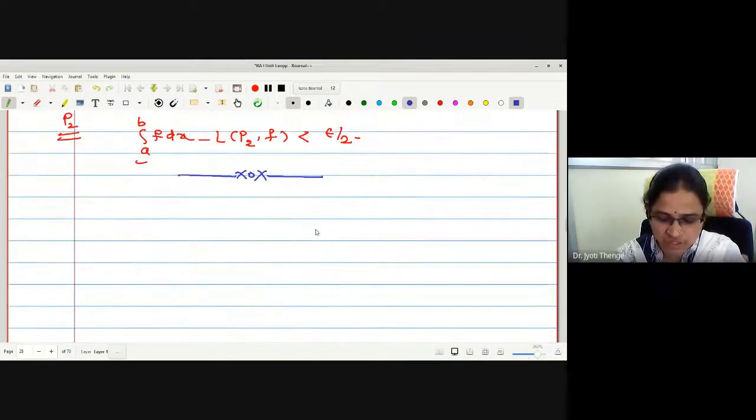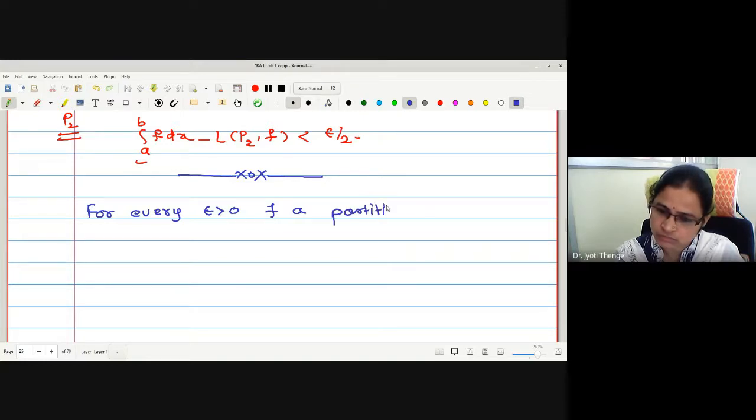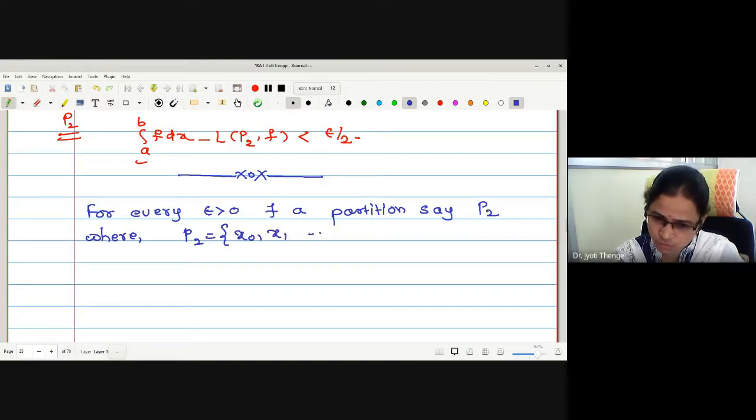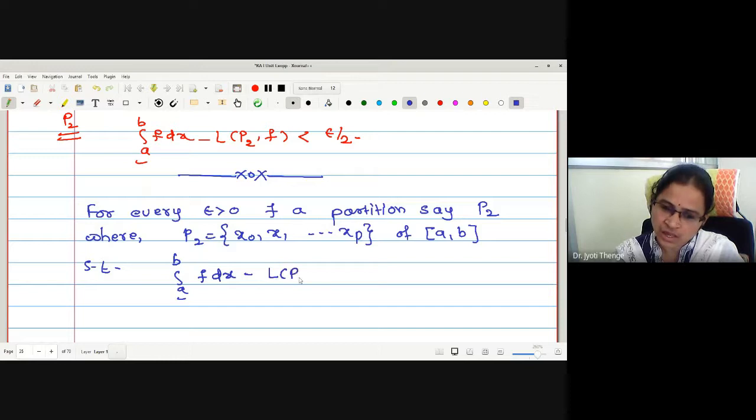Therefore, here I can write: for every epsilon greater than 0 there exists a partition, say P2, where P2 is x0, x1 to xp of the closed interval [a,b], such that the lower integral of f dx minus L(P2,f) is strictly less than epsilon by 2.